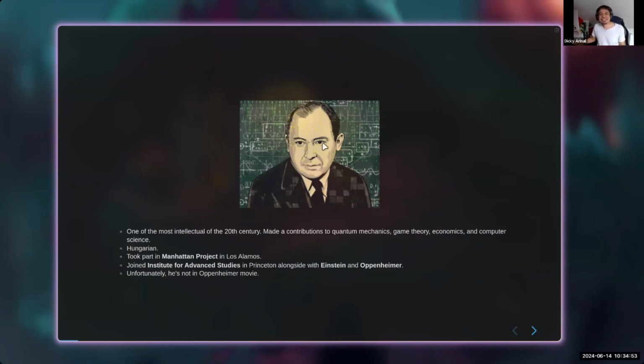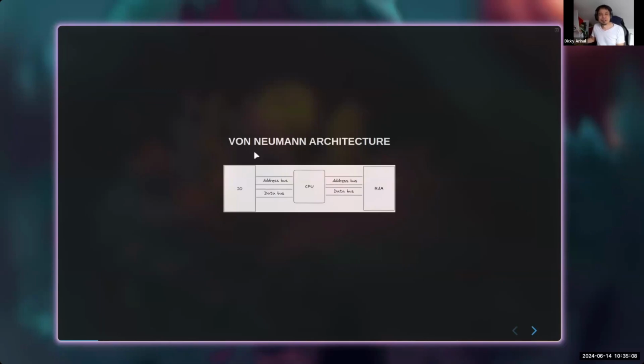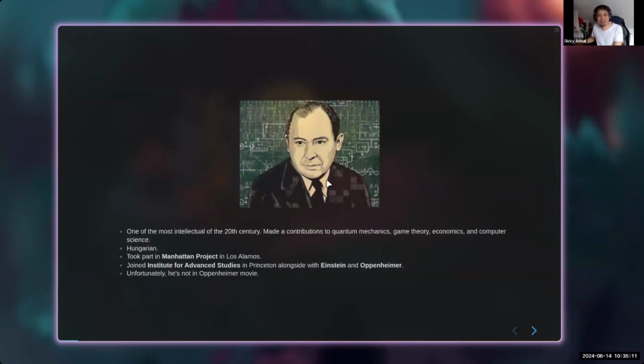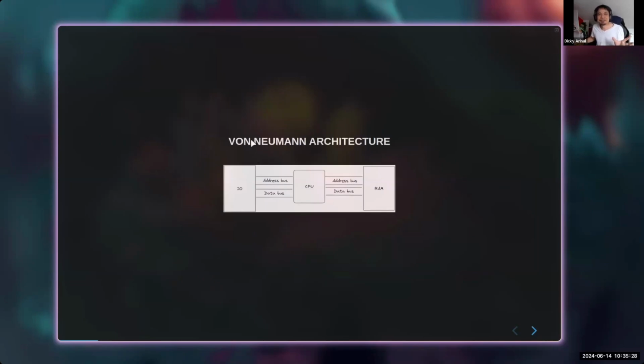Can you guess who this guy is? Because if we are talking about CPU architecture, we will come to this guy. Okay, I will not let you guess more. This guy's name is von Neumann. Von Neumann is basically a German name. He's Hungarian, but before World War I, Austria and Hungary were one empire, ruled by the Habsburgs. So this is von Neumann.